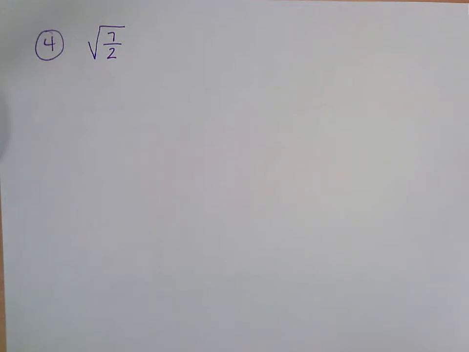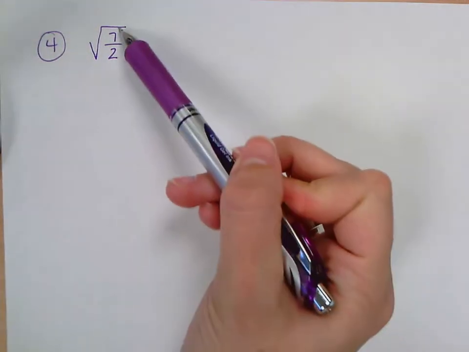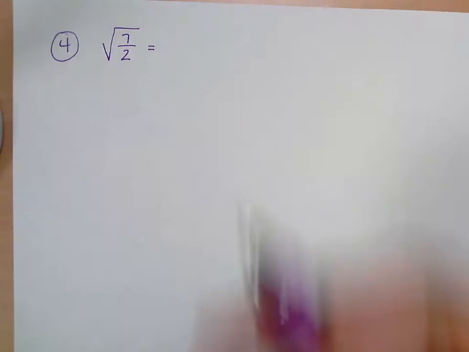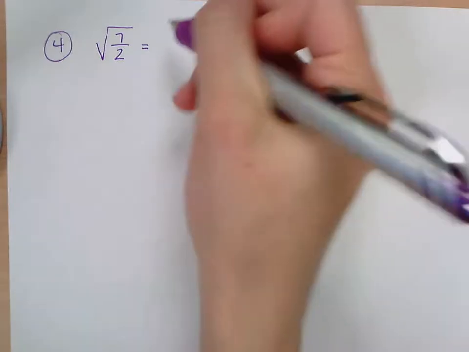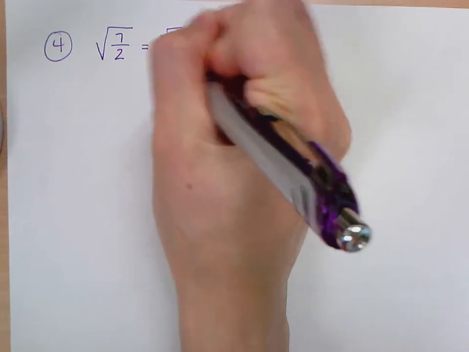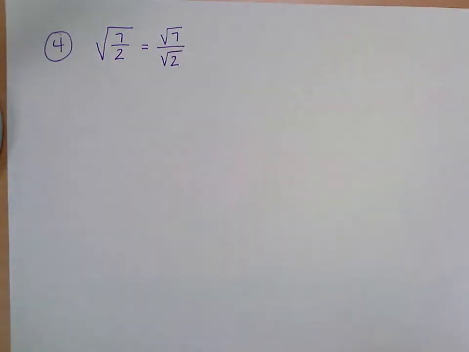So a square root is not simplified if it contains a fraction or a decimal. So when you have a fraction in a square root like this, we can actually split it into the square root of the top and the square root of the bottom.